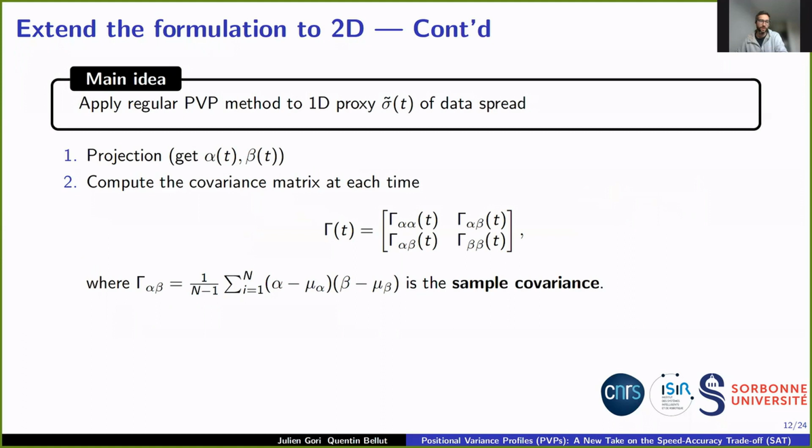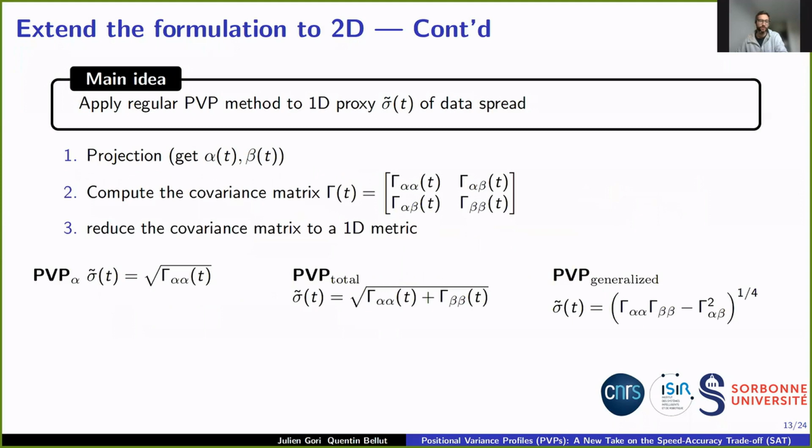The covariance matrix is the generalization of variance to n dimensions, and it can be estimated by the sample covariance. Then we reduce the covariance matrix to a single term. There are infinitely many ways to do so, and we consider here 3 that are interesting.